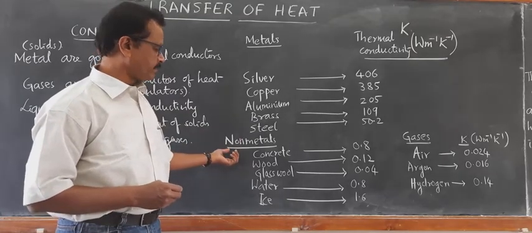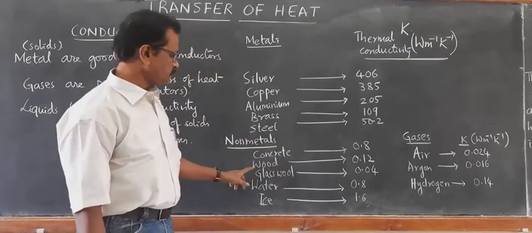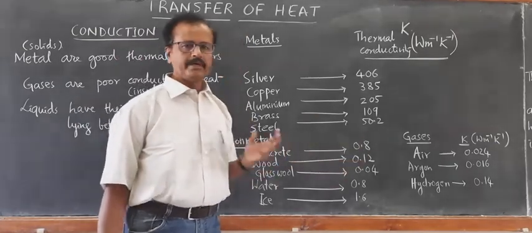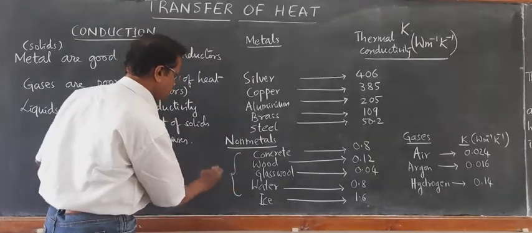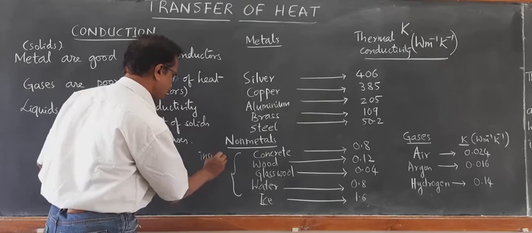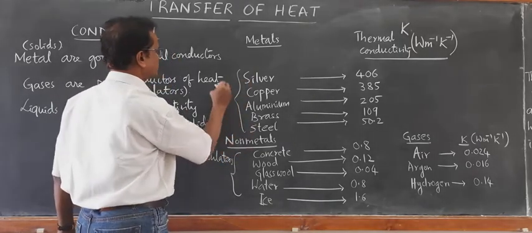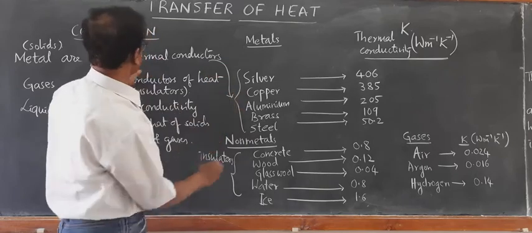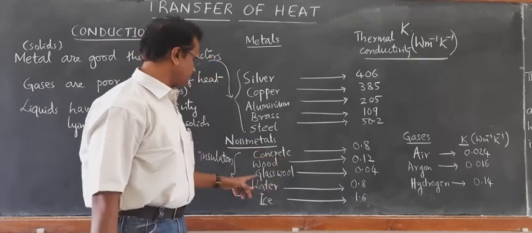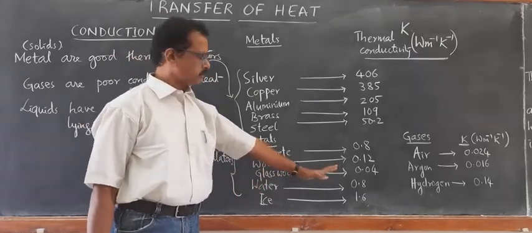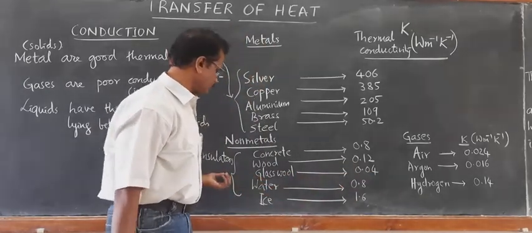Then you look at the non-metals like concrete, hardly 0.8, wood 0.12, very low value. Therefore, wood is a thermal insulator. So these are all insulators, whereas these are all conductors. I have written here, metals are all good conductors of heat. So wood is a good thermal insulator. Glass wool is also, look at this, it has a very low value, 0.04. It's a very good insulator.